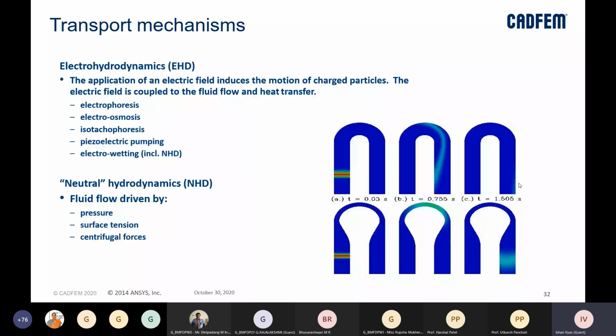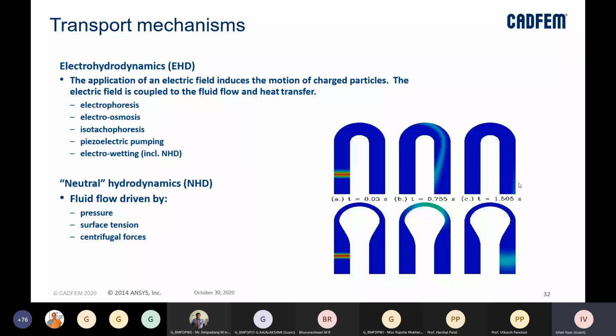There are certain processes which we can see in this case, like electrophoresis, electro-osmosis, isotachophoresis, piezoelectric pumping, and electrowetting. Then there is neutral hydrodynamics, which is flow driven by pressure, surface tension, or centrifugal forces. That is another transport mechanism which we look into when we are talking about microfluidics devices.